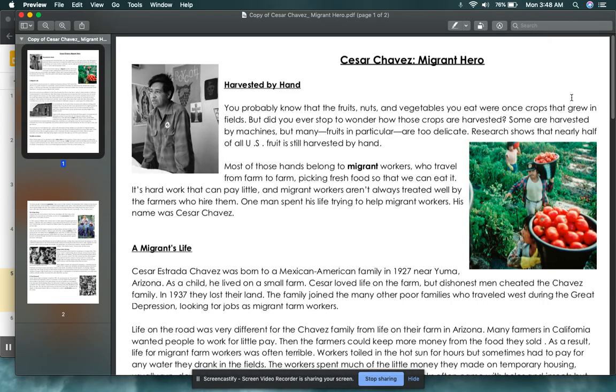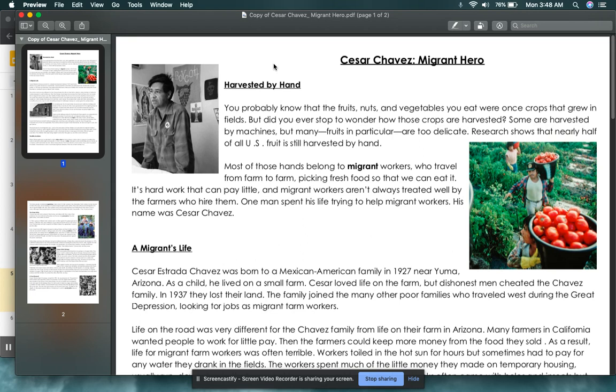The title of the text is called Cesar Chavez, Migrant Hero. Got my title. I wonder if this is who the text will be about. Let's see. First subheading section, harvested by hand.